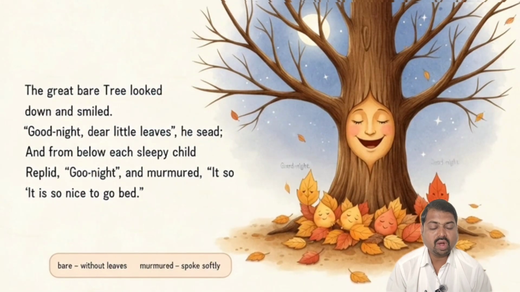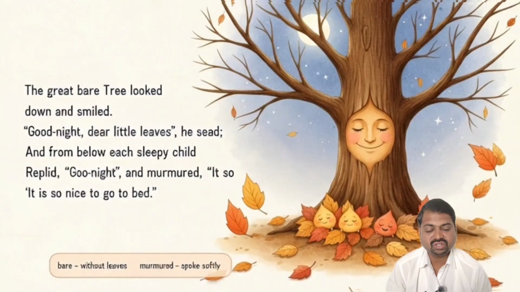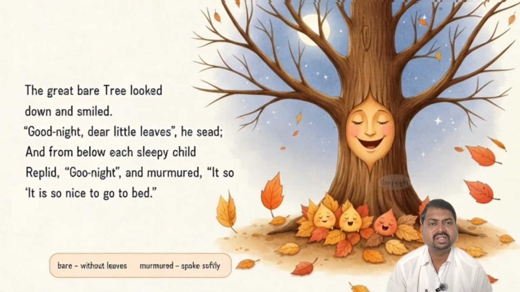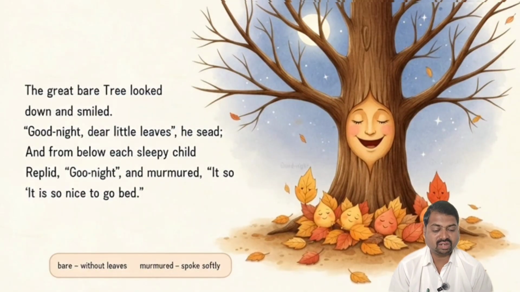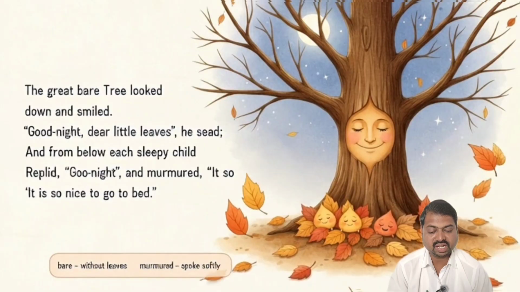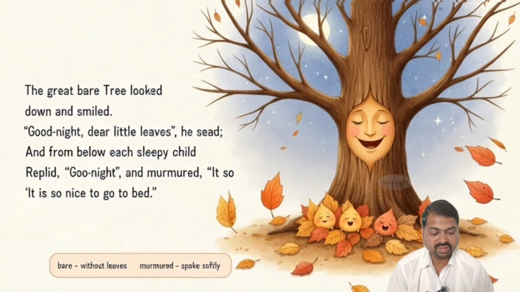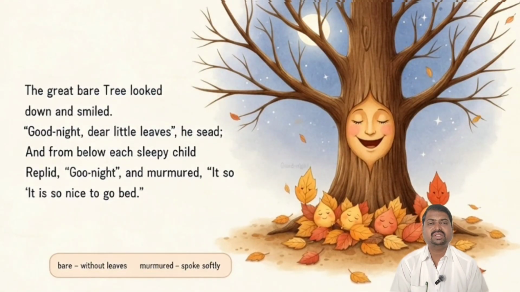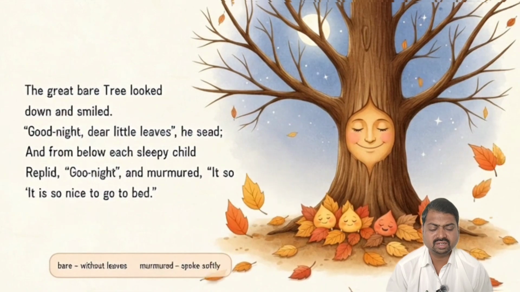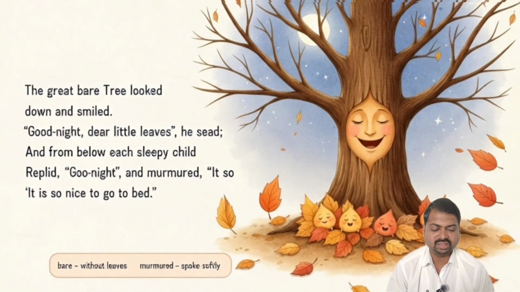It shows how acceptance brings peace, with the leaves and the tree united in understanding the natural cycle of life. The tree understood the natural cycle of nature, and the bedtime metaphor reinforces the idea that ends are a part of the journey, paving the way for a new beginning. It means if we want to begin something, there should be the end of old things. When the old things come to an end, then definitely there will be a new beginning.